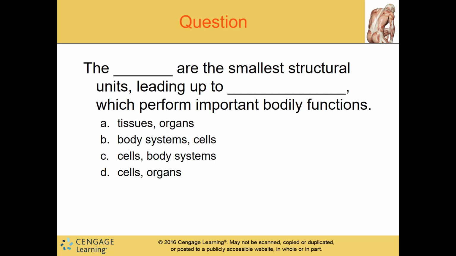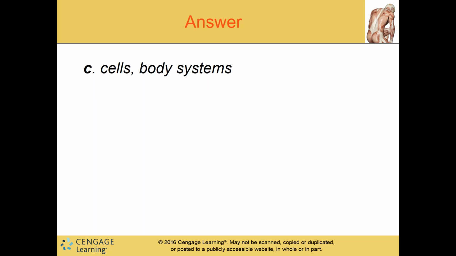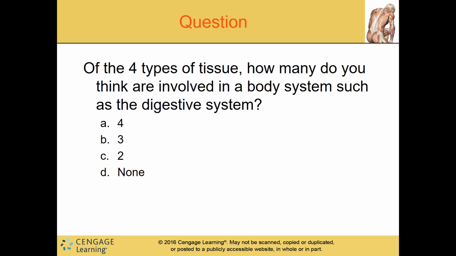All right, so the question here that we have is what is the smallest structural unit leading up to blank, which performs important bodily functions. So what we're looking for here is the beginning and the end. So if you said C, you are correct, because cells are the smallest, leading all the way up from cells to tissue to organs to body systems. So body systems is our largest.